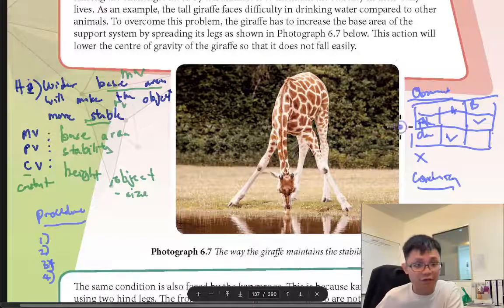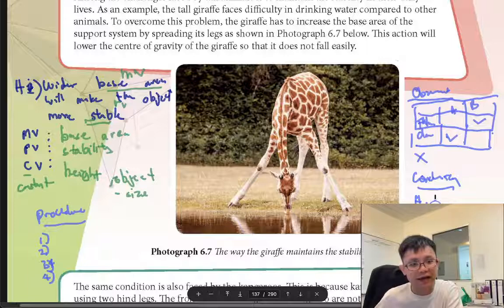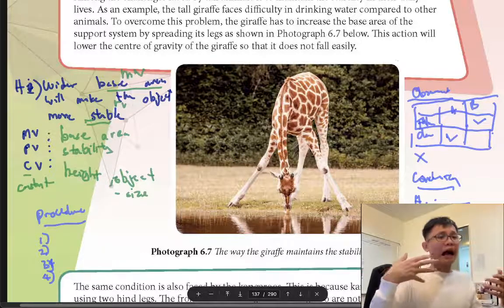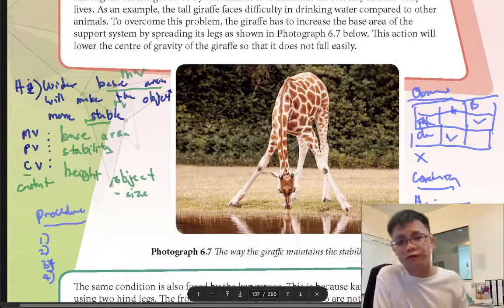After that, we can get a conclusion. By the data that we have, we conclude that higher base area will make the object more stable. Okay, so the hypothesis is accepted. Then I just say that higher base area will make the object more stable. So this is called science. It means I am not just talking for fun.